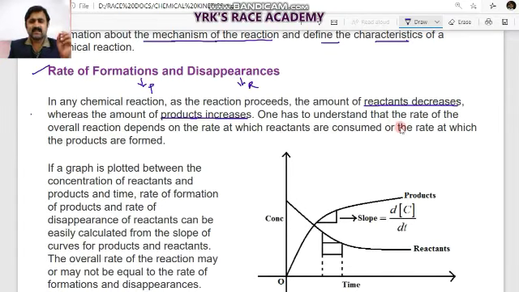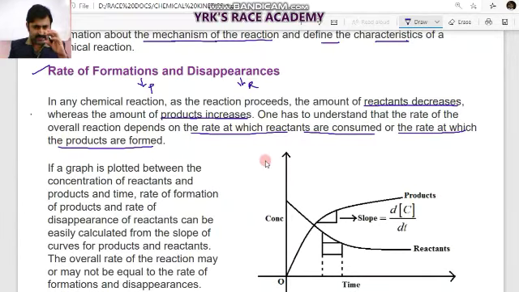One has to understand that the rate of the overall reaction depends on the rate at which reactants are consumed. So what is the rate of the overall reaction? It depends on the rate at which reactants are consumed or the rate at which products are formed.